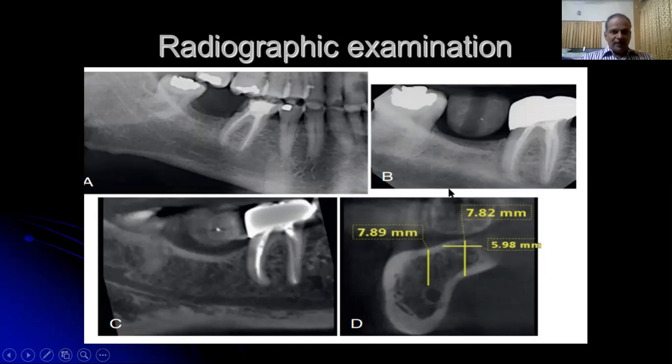The intraoral periapical radiographs are a very important part of implant therapy, used for pre-treatment evaluation. It is used during the surgical placement of the implants.